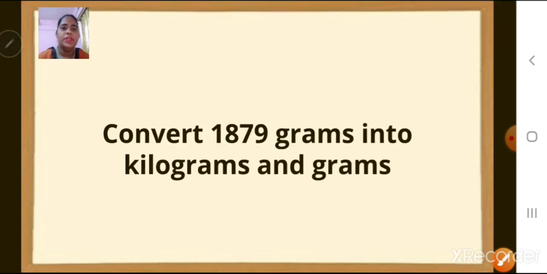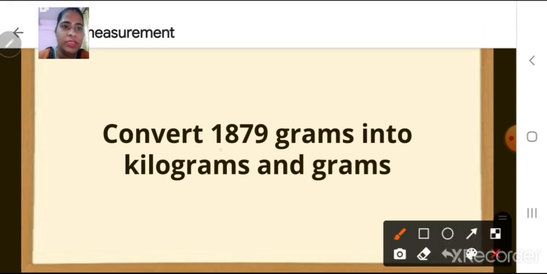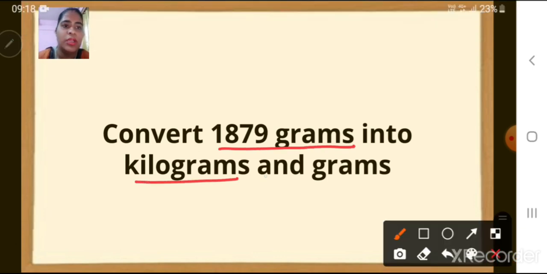Now children, this is a different type of question where we have a bigger number. Convert 1,879 grams into kilograms and grams. We have to convert this full grams into kilograms and grams. So how are we going to solve this type of question?